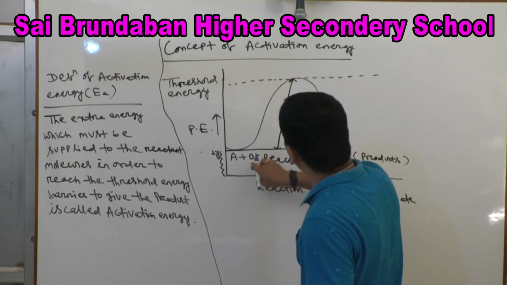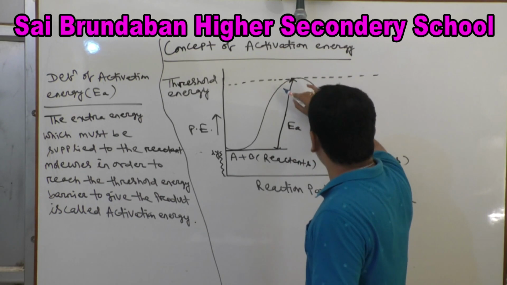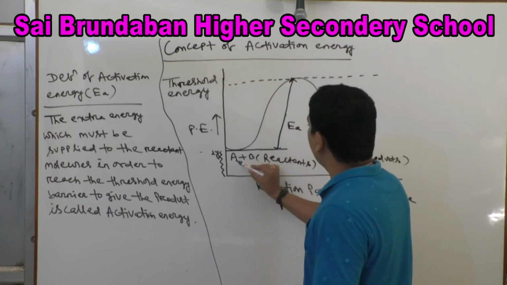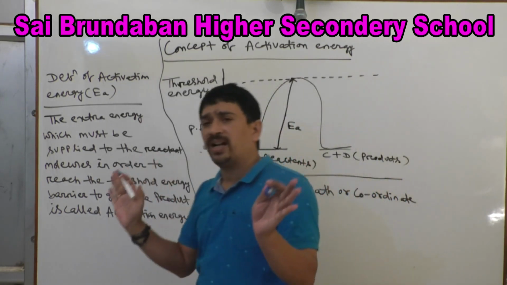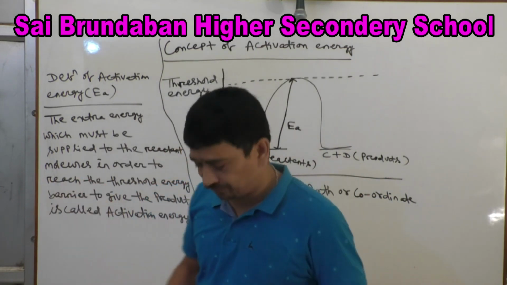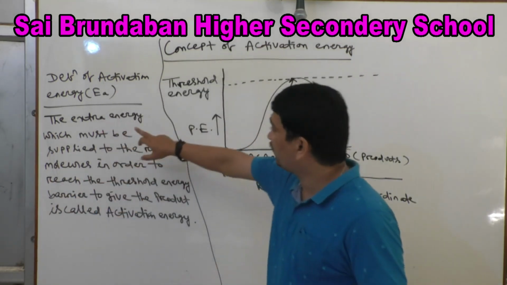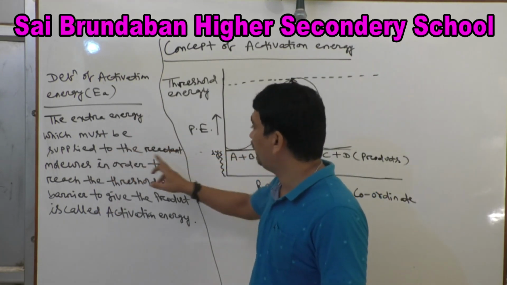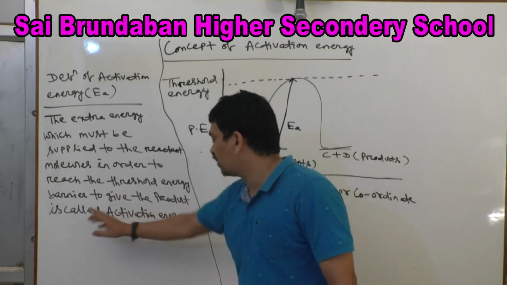So when A and B reach the threshold energy barrier, then that will give rise to product. Otherwise, when A and B collide with each other, that collision is not effective. When the collision is not effective, that will not give rise to product. So this is the definition: the extra energy which must be supplied to the reactant molecule in order to reach the threshold energy barrier to give the product is called activation energy.